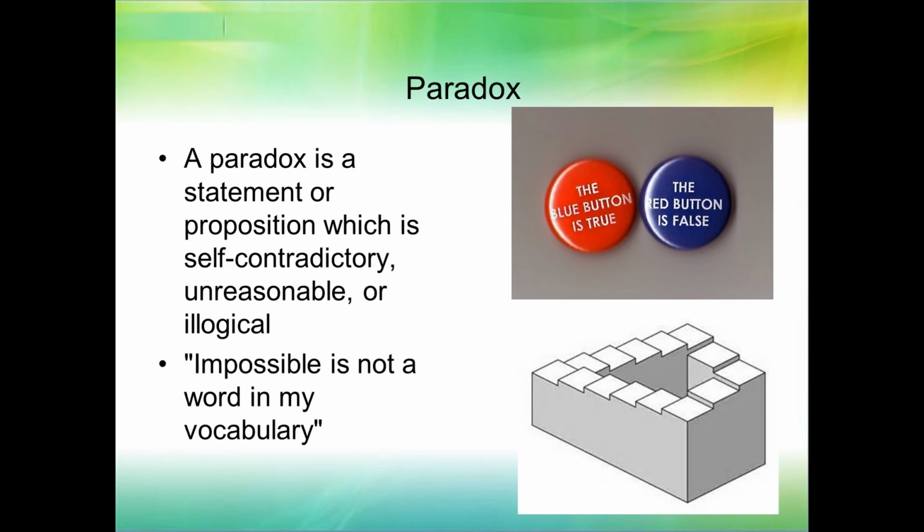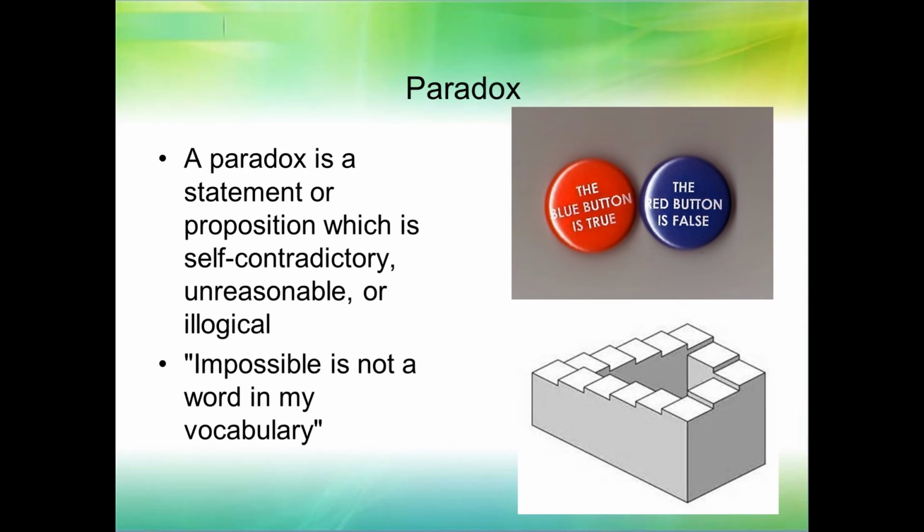A paradox is a statement or proposition which is self-contradictory, unreasonable, or illogical. Okay, look at these pictures here. At the bottom right, there's a visual paradox. The stairs keep going up, right? Keep going up, up, and keep going around and around. Well, that would be physically impossible, right?